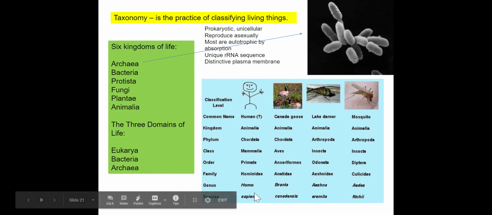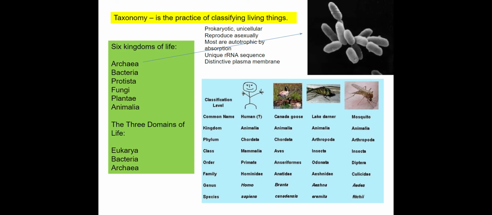So this is where the first changes start to show up as far as the classification goes. And then it gets more specific as we go, with the binomial nomenclature right at the bottom for each of these. So you don't have to memorize these. Obviously, there's so many different organisms and they all have their classification levels like this. But you will have a chance to practice on one of your assignments, I believe.